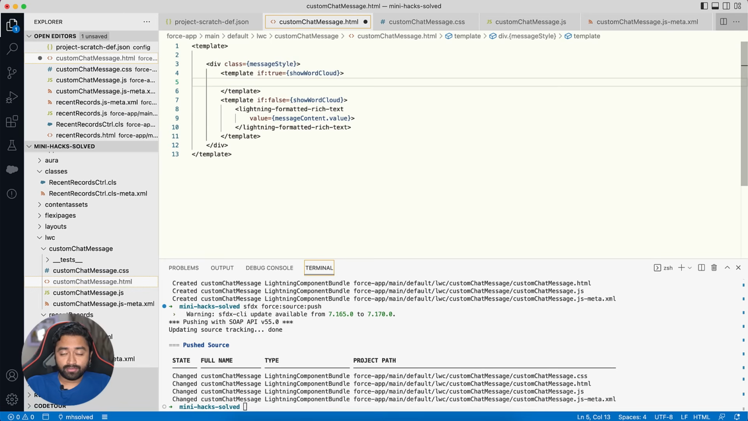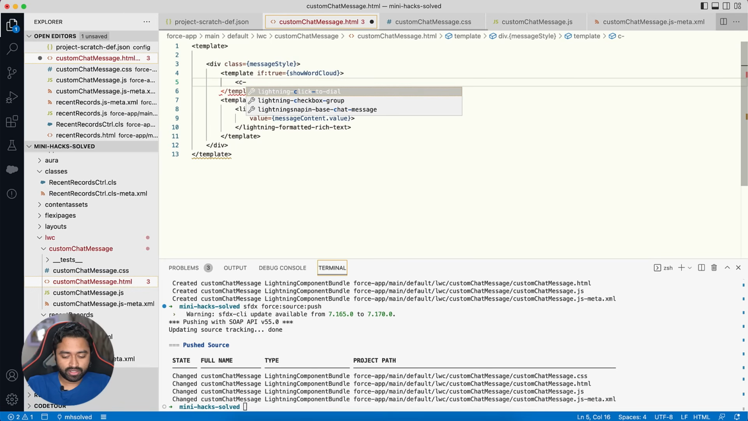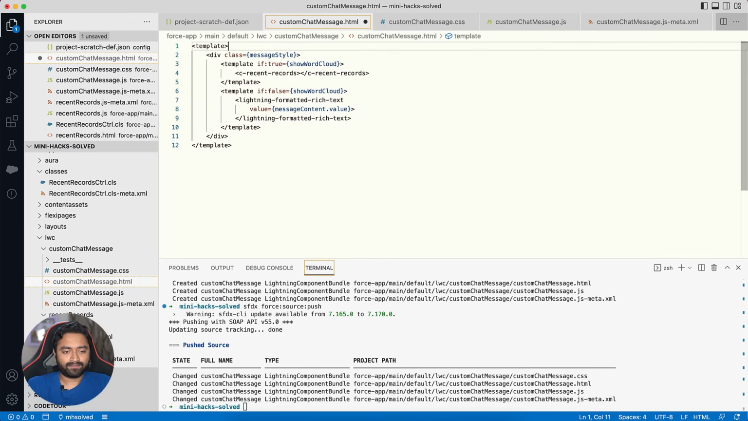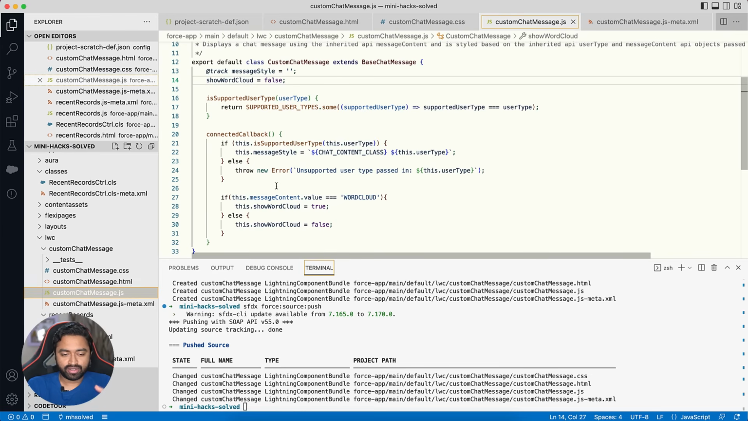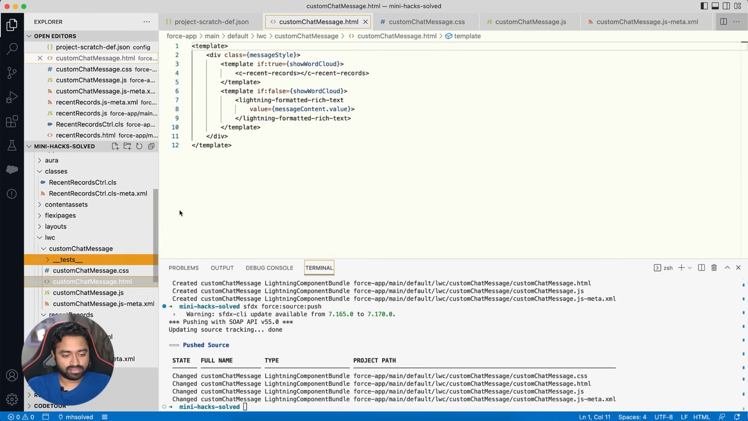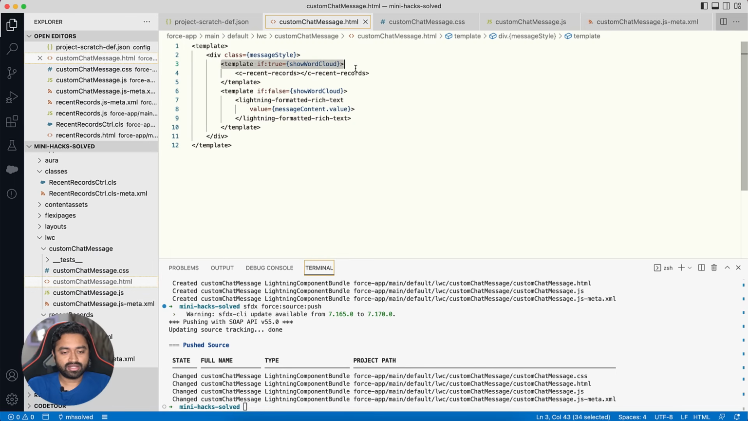Now, because we are using the same org in which the word cloud component is present, we can directly refer to that component, see recent records. So here is how we have modified the standard functionality. Again, to recap, we are going to look at the message value, that is the message that is being sent by the Einstein bot. And if the message is word cloud, we are showing the word cloud. If not, we are showing the rich text. And that is what we have done in the HTML also. If it's word cloud, we are showing the word cloud component. If not, the rich text.